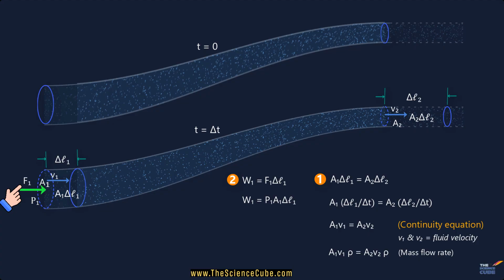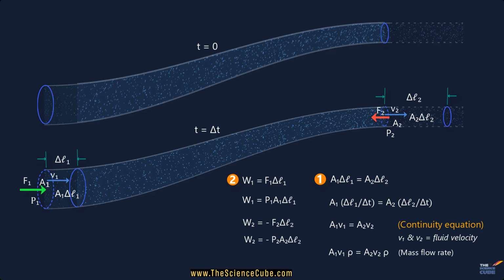Now, at the other end, the work done on this section of the fluid by force F2 will be negative because while the fluid is trying to come out or move in this direction, the force is acting against the direction of displacement. Then work W2 can be given as W2 is equal to minus F2 delta L2, which equals minus P2 A2 delta L2. Again, this pressure P2 depends on what's next to the fluid at this end. If the fluid stays inside a pipe, the pressure comes from whatever fluid is still ahead of it. But if this end of the pipe is open to the air, then P2 is just the atmospheric pressure pushing back.